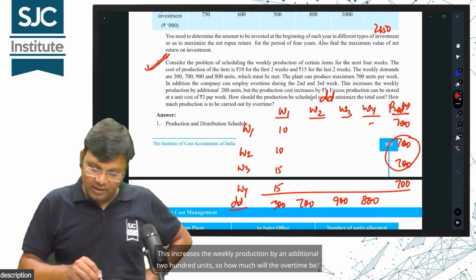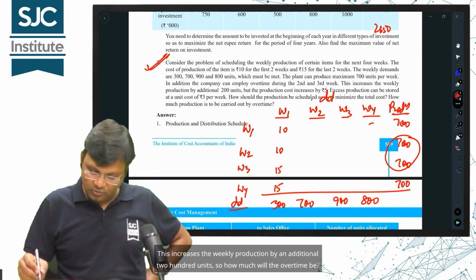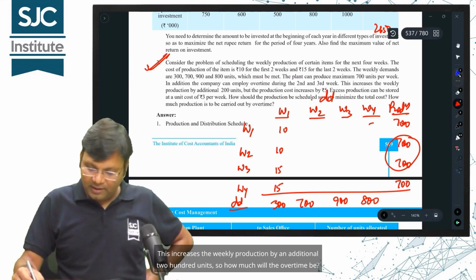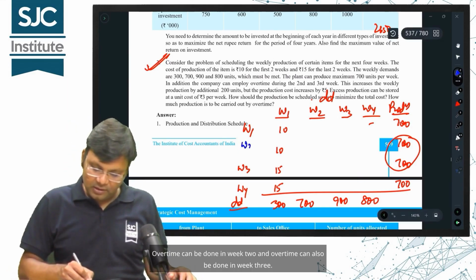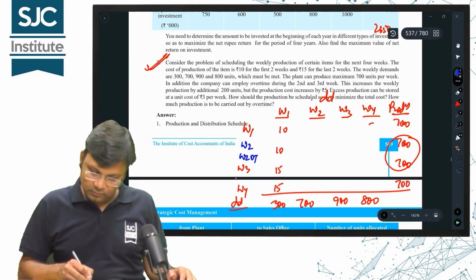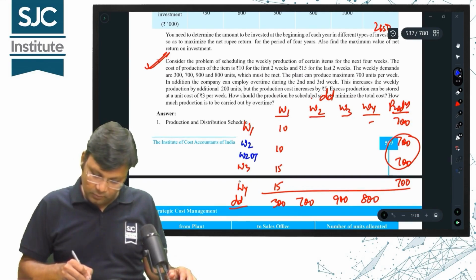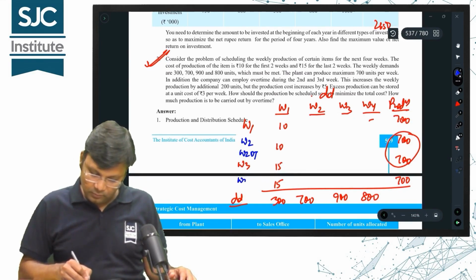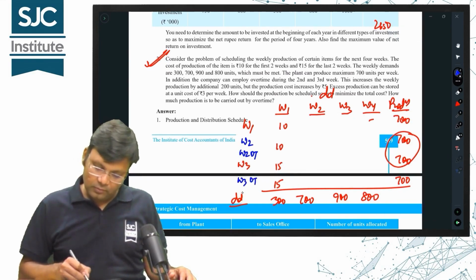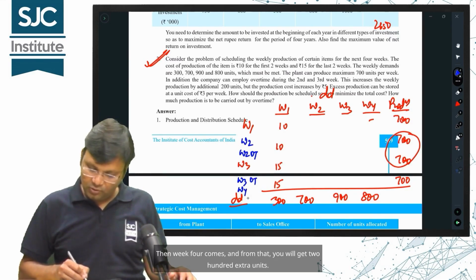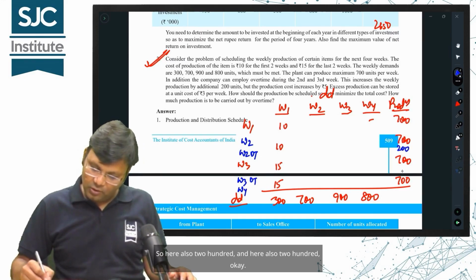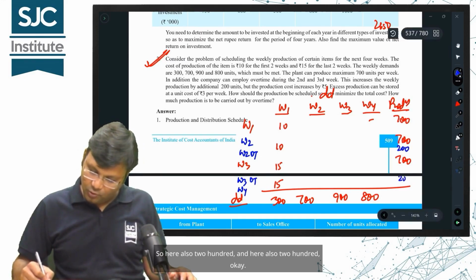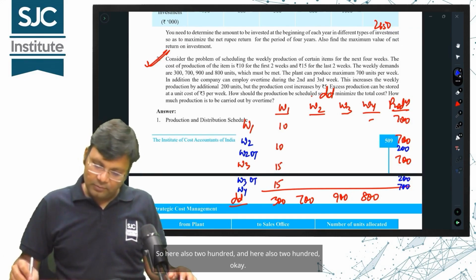This increases the weekly production by an additional 200 units. Overtime can be done in week 2 and also in week 3, so here 200 and here also 200.